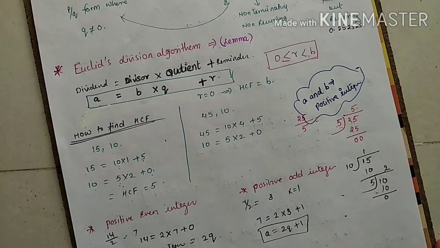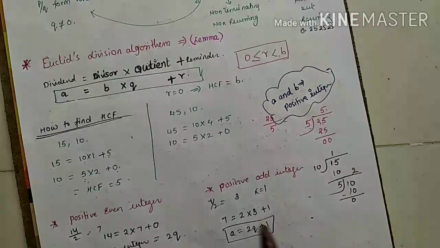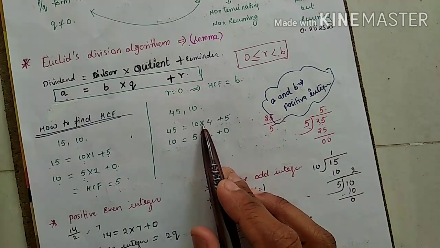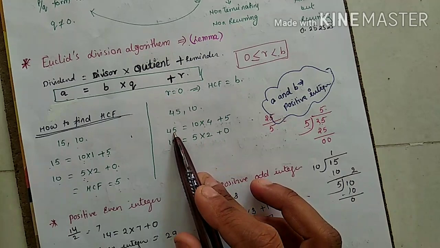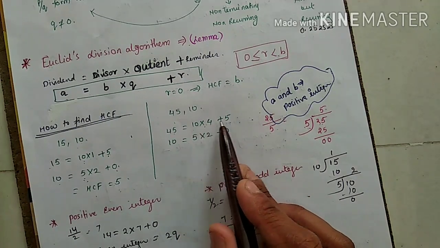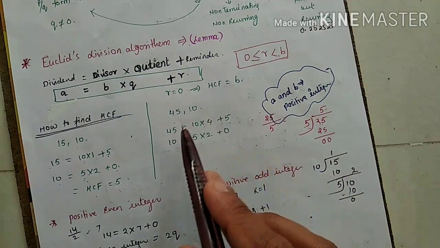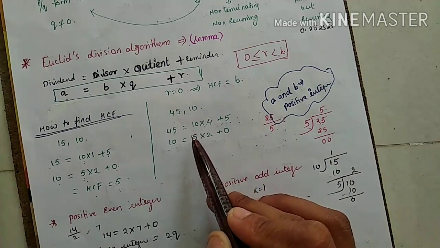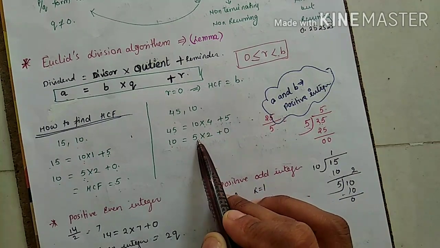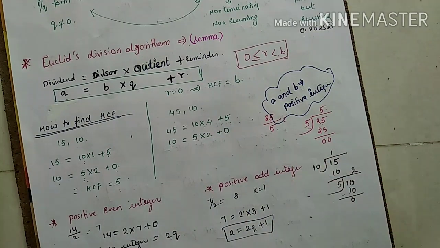Just try. Okay. Same, 45 and 10. 10 into 4, why have I taken it? 10 into 4 means 40. And here 45 is 40 plus 5, which is my remainder. I told you in the first exercise, you have to take another. How? This 10 is now your dividend. This remainder 5 is your divisor. Just multiply something, you will get your answer.